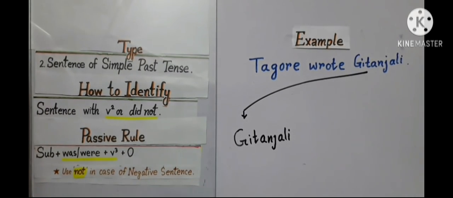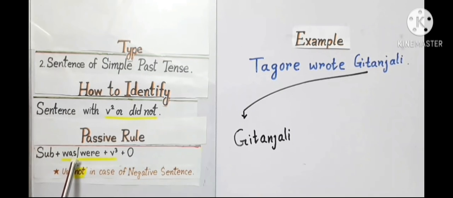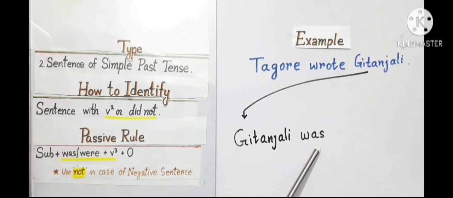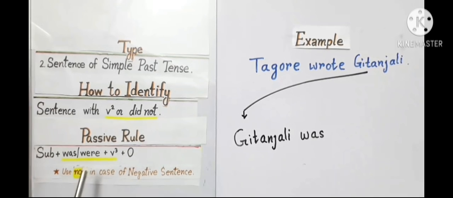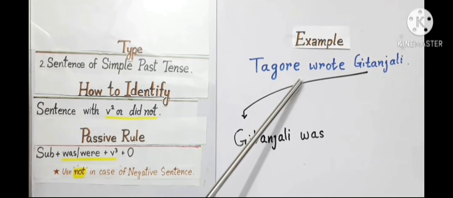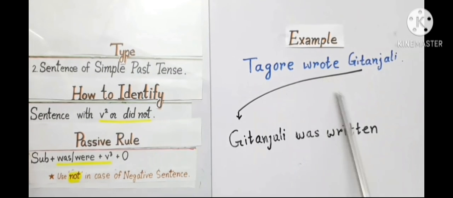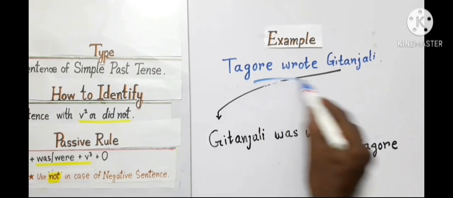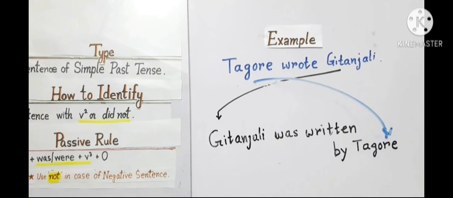Now I write Gitanjali, it is my subject now. Now I have to write was or were. I write was because my subject is third person singular, Gitanjali. Then I have to write verb 3 of this verb, written by Tagore. The subject becomes object.